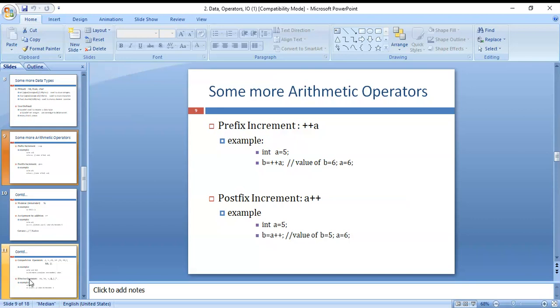But b is equal to ++a means b is 6 and a is 6, and b is equal to a++ means b is 5 and a is 6. That is the difference between prefix and postfix. Pre means previous, so we add first. Post means we use the previous value, and after that we add.